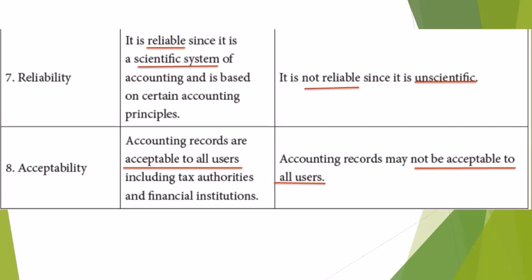Double entry system is a scientific and systematic accounting system, and hence it is reliable, whereas incomplete records are not reliable because they are unscientific and unsystematic. When you talk about acceptability, double entry system is acceptable to all users including tax authorities and financial institutions, whereas incomplete records are not acceptable to all users.